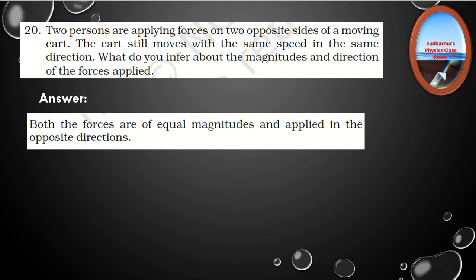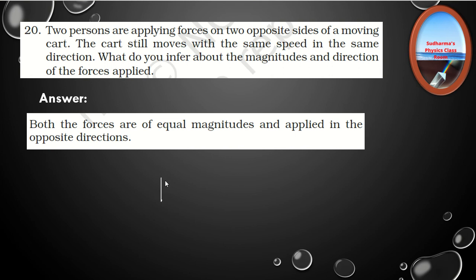Next question. Two persons are applying forces on two opposite sides of a moving cart. The cart still moves with the same speed in the same direction. What do you infer about the magnitudes and direction of the forces applied?